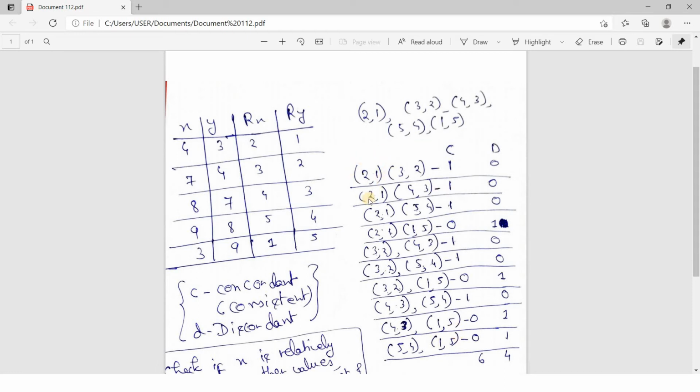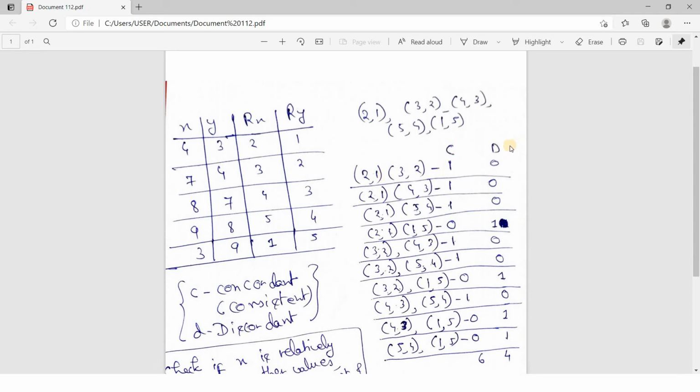Now what will I be checking? These are actually rank pairs of our two input features, right? Now see, consider the first pair. X value is changing from 2 to 3, increasing, rank of x increasing. Now we need to check whether rank of y is also increasing. See, rank of y going from 1 to 2. So x increasing, y also increasing. So they are moving in the same direction. So I will be putting 1 here.